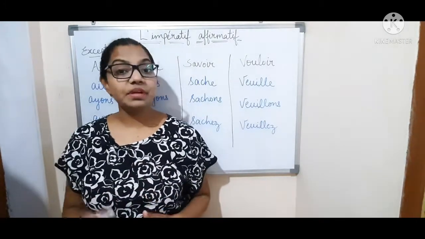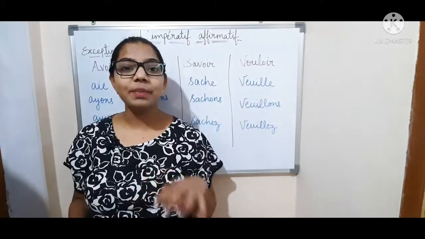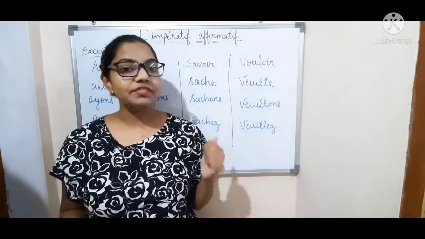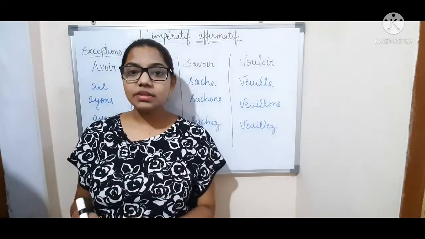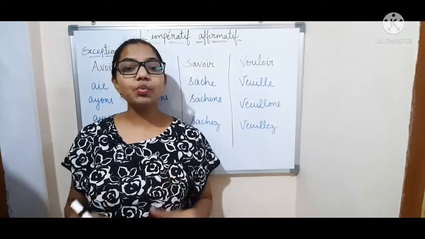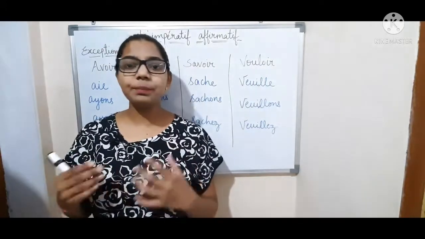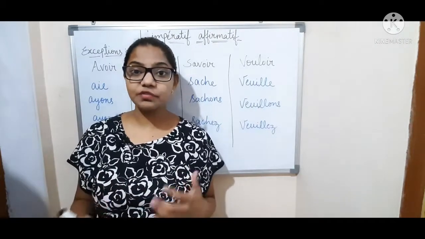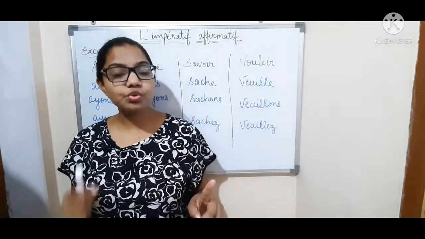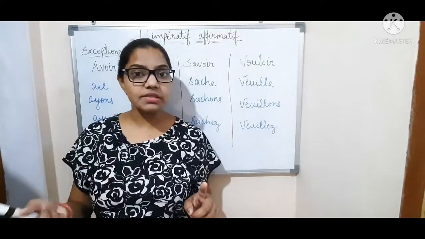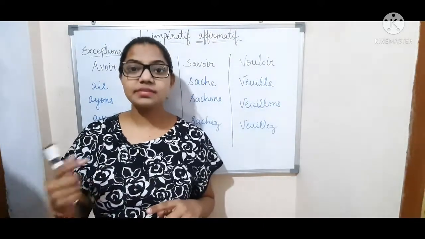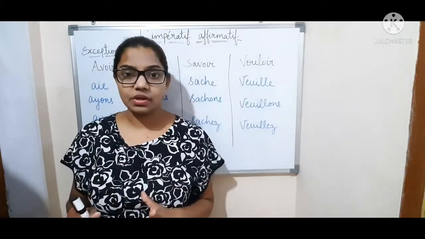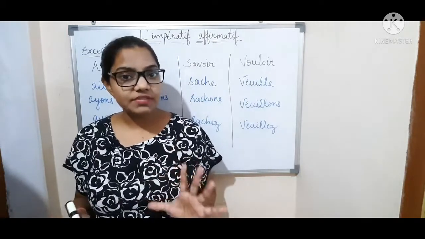Okay, so now let me remind you a little of what we learned in part 1 of the imperative affirmative. We had learned how to make simple imperative sentences in French. We learned how to make imperative sentences, and it is used to give orders, give commands, to give advice, to make a request, etc. So this is the imperative.